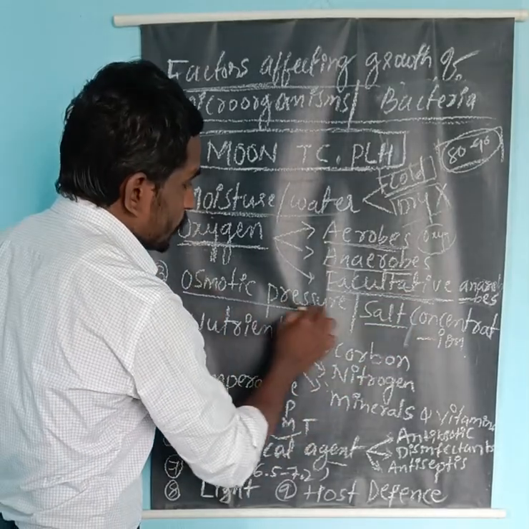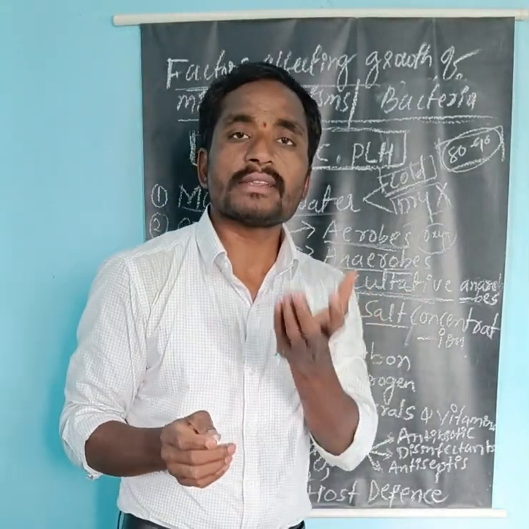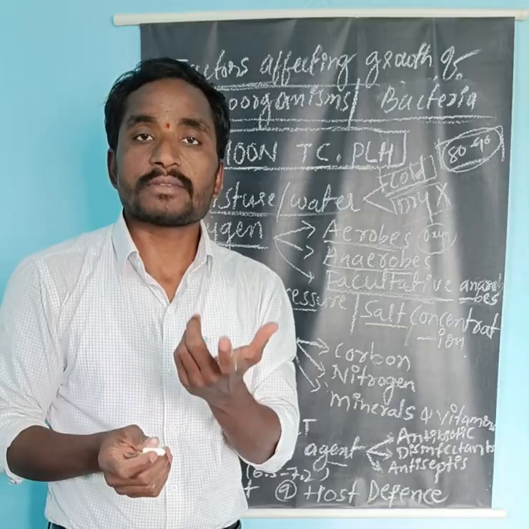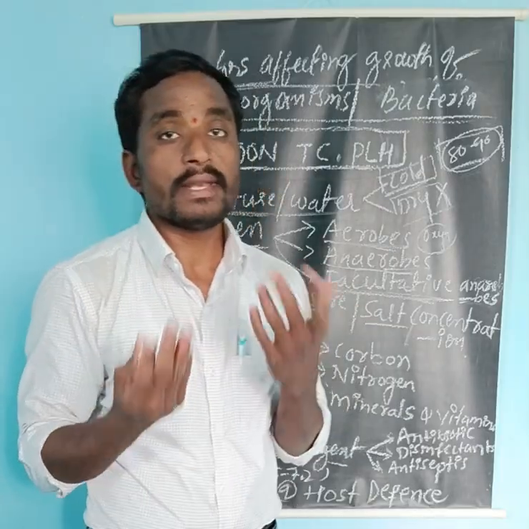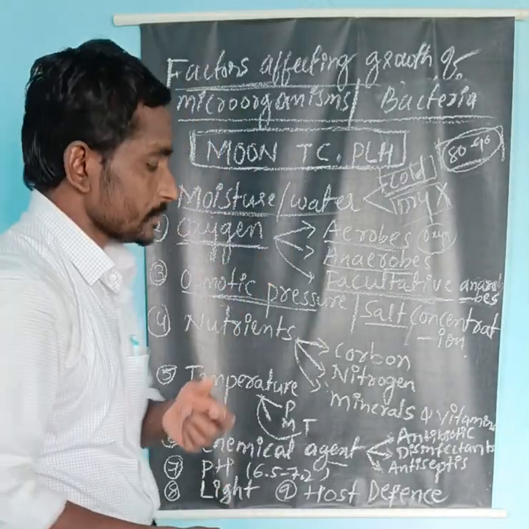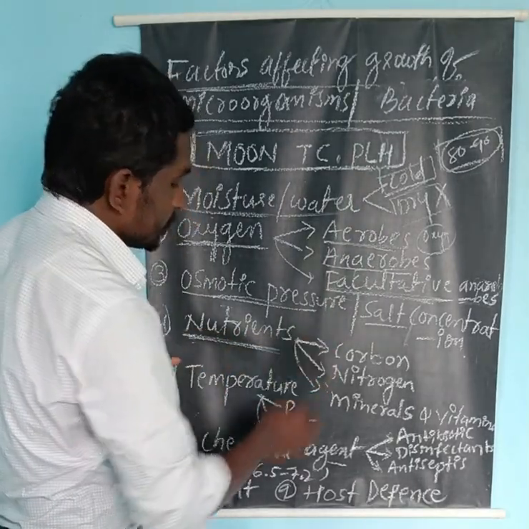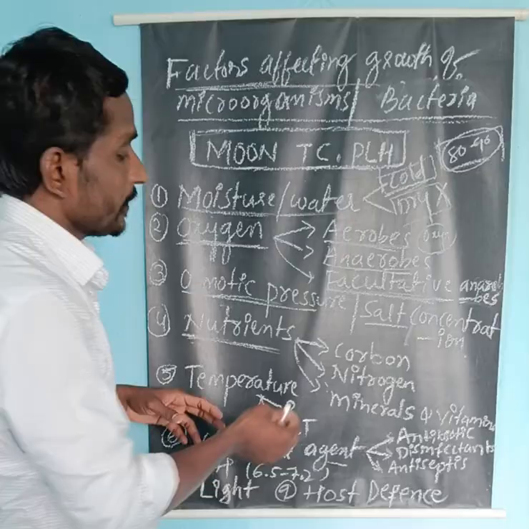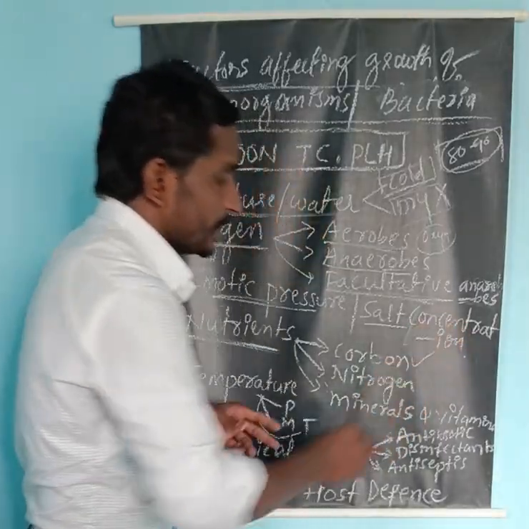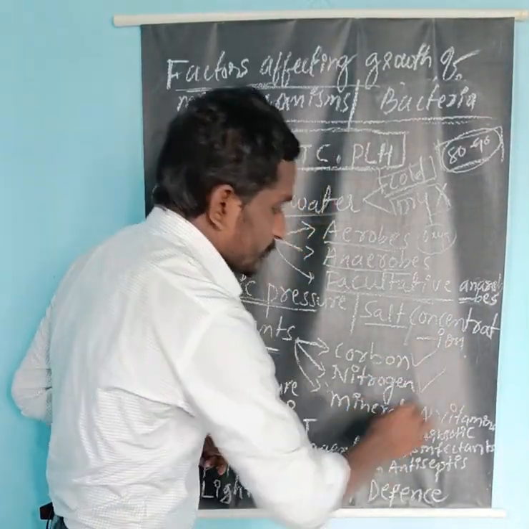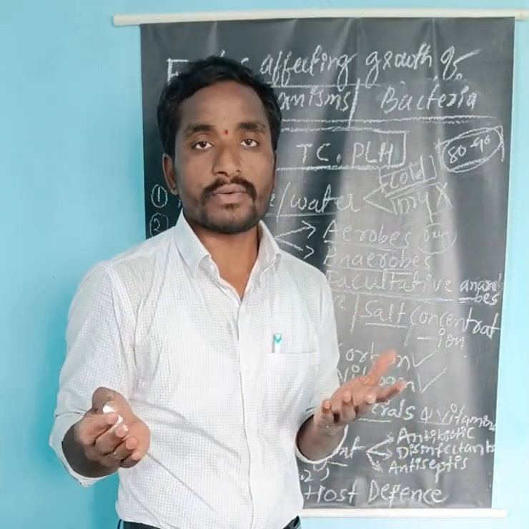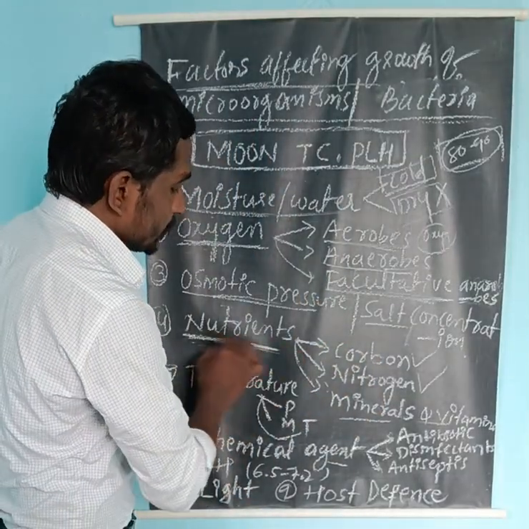Now come to osmotic pressure. Salt concentration is very important, because a high concentration means plasmolysis takes place. It means there is loss of water from the cells, and the bacteria or microorganism will die. For that reason, osmotic pressure plays a very important role in the growth and development of bacteria. Now come to nutrition. For each and every living organism, nutrition is very important, and for bacteria or microbes also. Carbon is essential as the energy source. Nitrogen is essential for protein synthesis, and minerals and salts are very important for enzyme activity. For that reason, the nutrient factors are also very important.